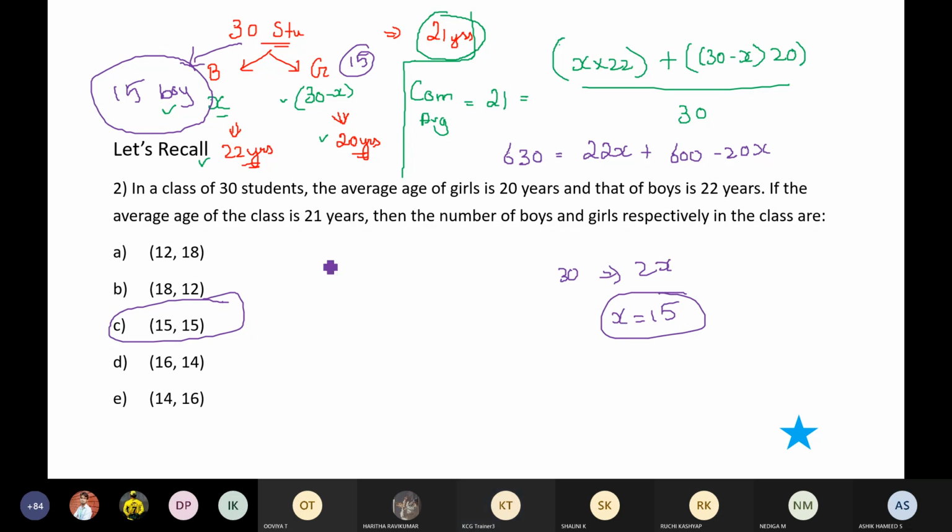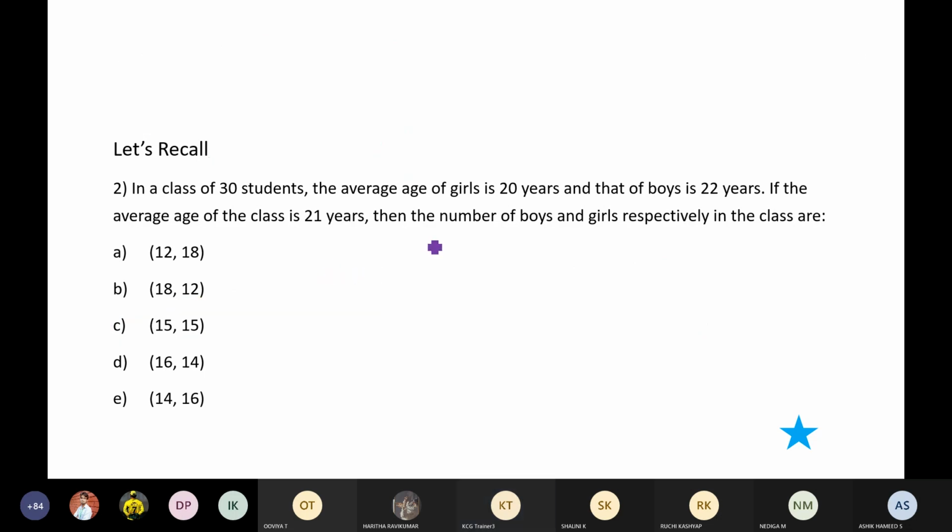Okay. Now listen carefully. For the same question, boys' average is 22. Girls' average is 20. Combined average is 21. Correct.